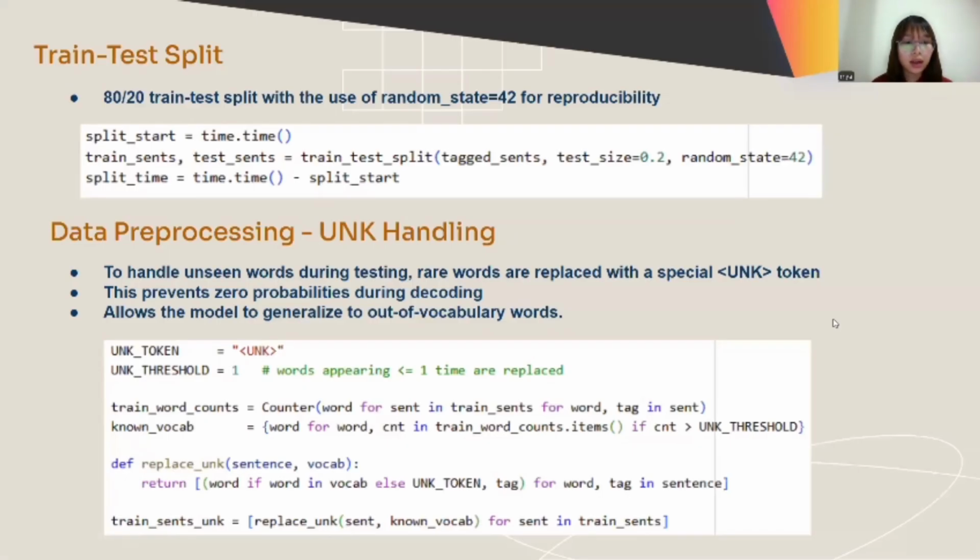We use an 80-20 sentence-level split with random state 42 for reproducibility. In terms of data preprocessing, for OOV handling, we introduce a UNK token to deal with unseen words during testing. Any word appearing only once or fewer in training gets replaced with UNK.